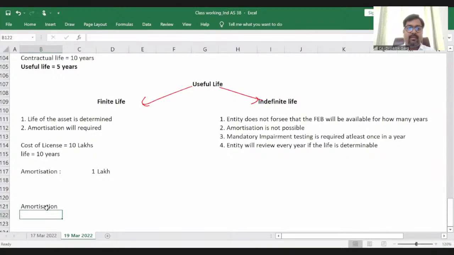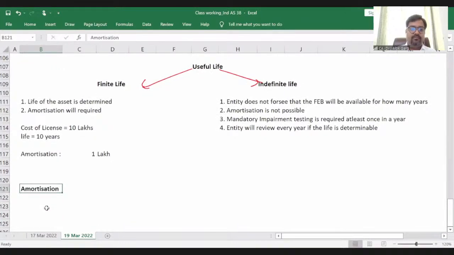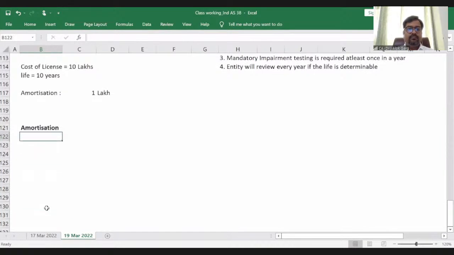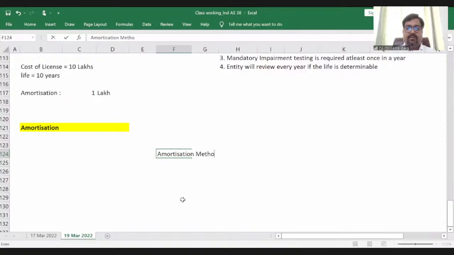What are the amortization methods? First of all, straight line method, SLM. And when will this SLM be used?